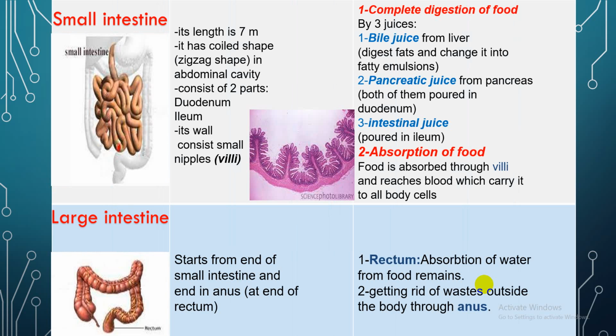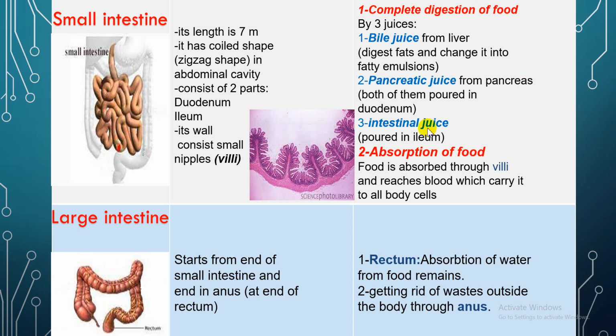Small intestine. It is 7 meters long. It has a coiled or zigzag shape inside our abdominal cavity. It consists of two parts. The first part I will call the duodenum, and the second part I will call the ileum. Its wall consists of small villi like this. This is the shape of the villi. So this is the structure of the small intestine, with villi inside it.